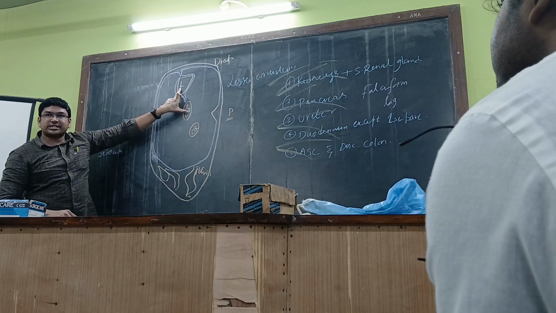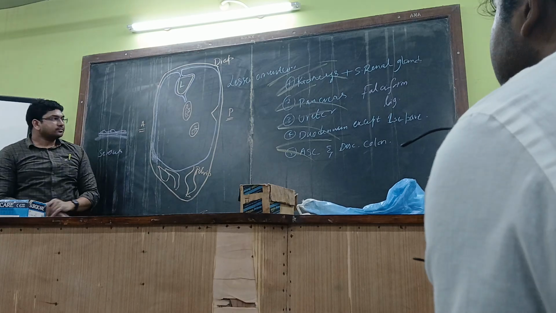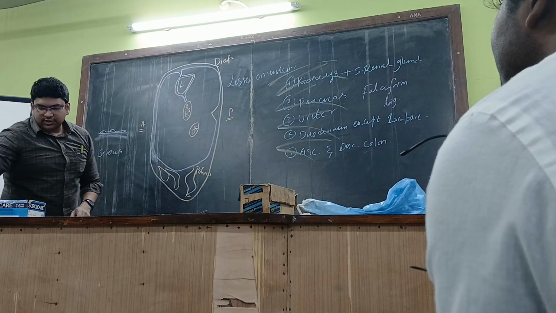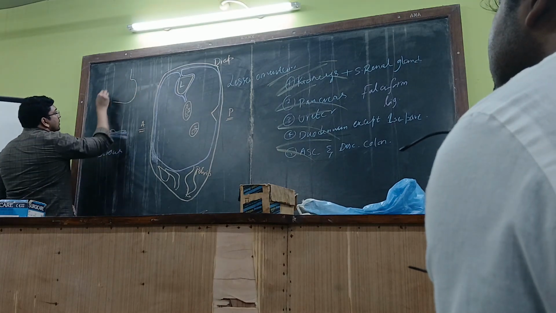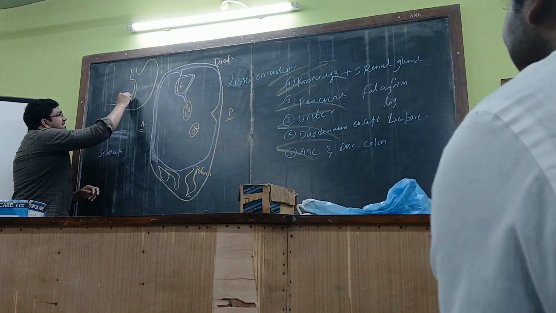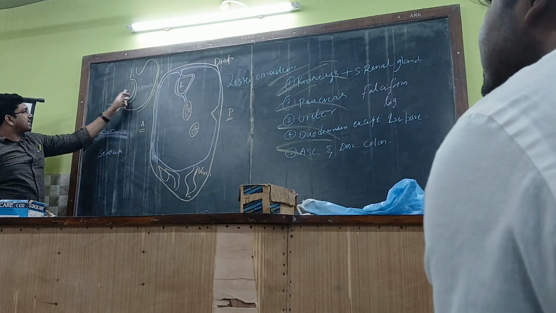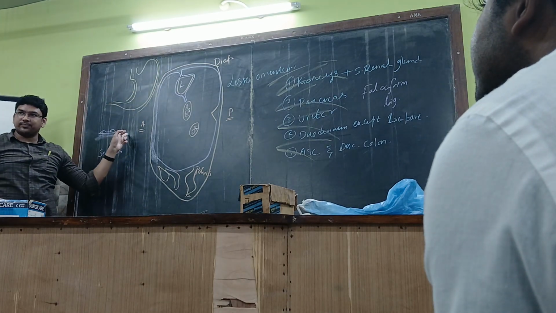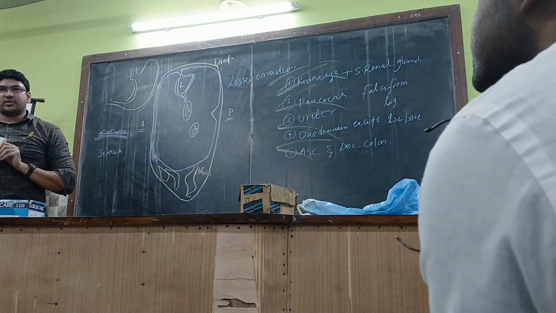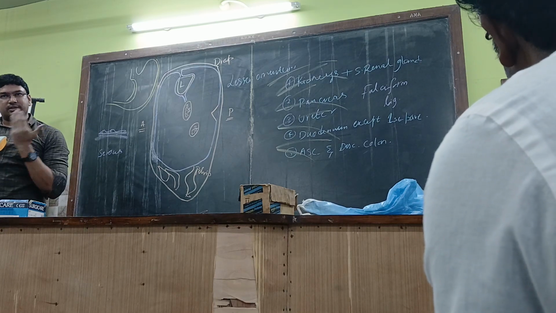All the way from liver to the stomach, there will be one more connection. The same layers will be continued over the stomach over here. So this part is termed the lesser omentum. Okay. For example, you take the stomach over here. This is called the lesser curvature, this is called the greater curvature. Based on the curvature you can understand. Towards the right side is the lesser curvature, towards the left side is the greater curvature. This is the anterior superior surface, that is the posterior inferior surface. Okay. The stomach is situated in this manner. Anterior superior surface and posterior inferior surface, lesser curvature and greater curvature.